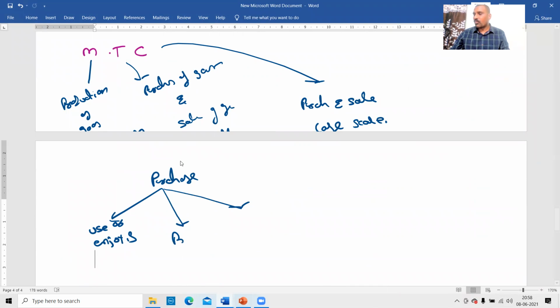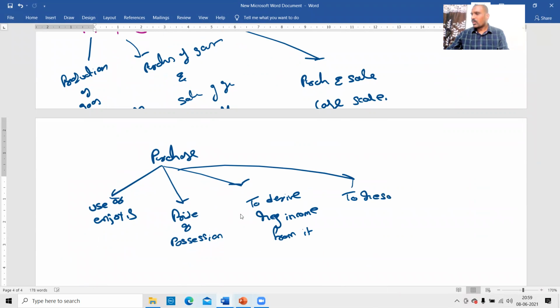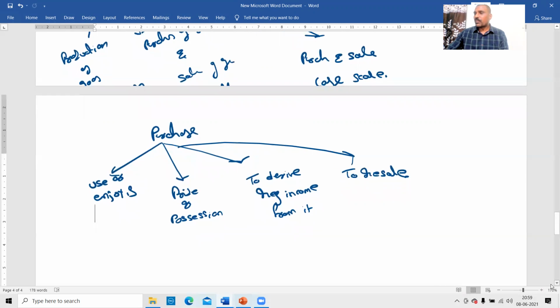Next one is pride of possession. Another is to resell. And another I can also take is to derive regular income from it. So, to use or enjoy, pride of possession, to resell, to derive regular income from it. Okay, right.